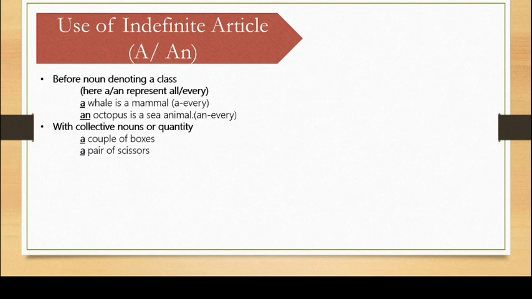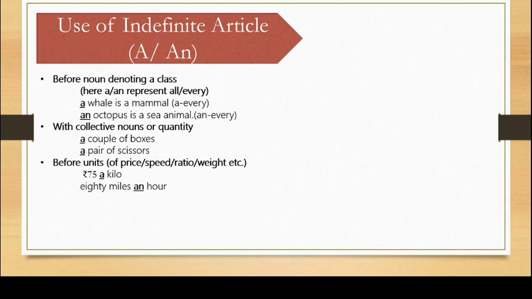Before units of price, speed, ratio, weight, etc. For example, we generally say we bought apples at rupees 75 a kilo. See here we have said a kilo. So before units we use a or an. Same way, another example, 80 miles an hour.